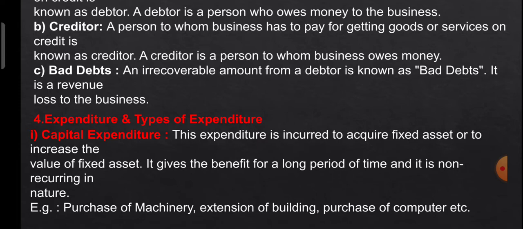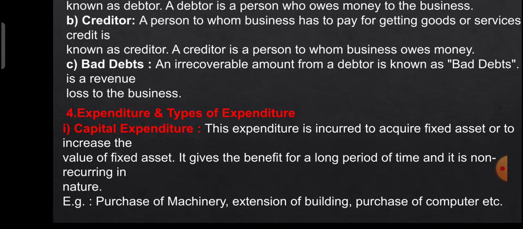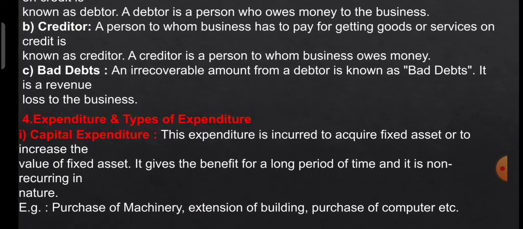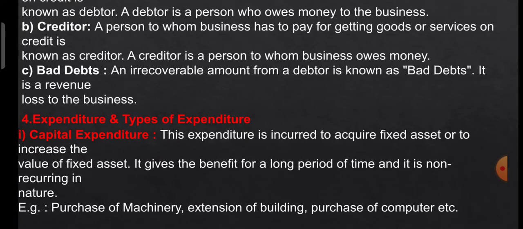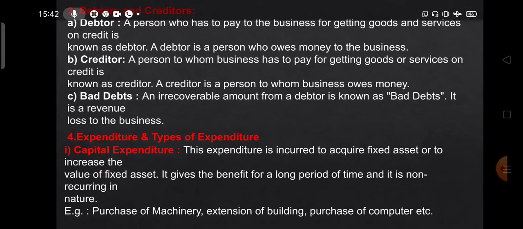This expense is done once in a while in the lifetime of a company, or after a gap of a huge period, say 5 years, 10 years and 15 years. Here the examples are purchase of machinery, extension of building, and purchase of computer, which are examples of capital expenditure.